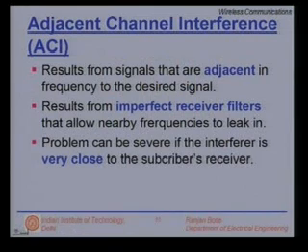So what is typically done is to use expensive, very well designed filters at the base station. In fact, the cost of the base station is being shared by so many number of users. So adjacent channel interference is actually handled more at the base stations, but also at the handset level also. The problem can be severe if the interferer is very close to the subscriber's receiver.